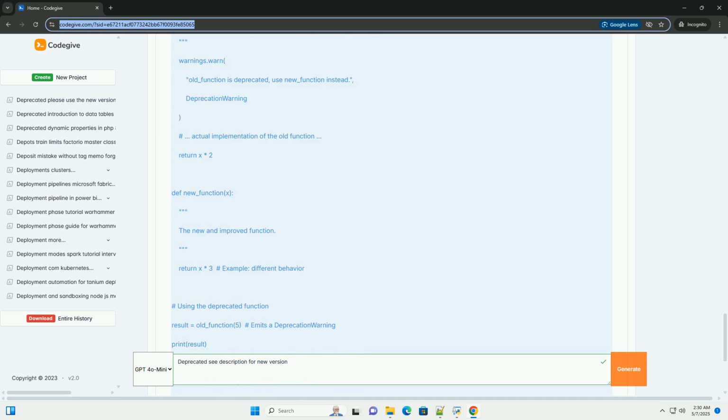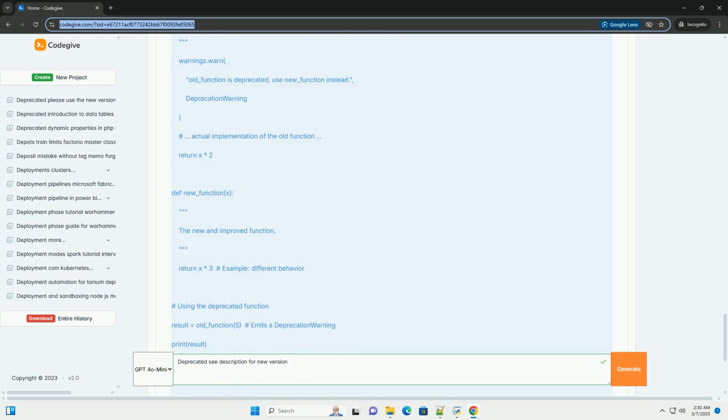5. Update dependencies. Deprecated code often originates from third-party libraries or frameworks. Keep your dependencies up to date to benefit from bug fixes, security enhancements, and the latest APIs, which may include replacements for deprecated functionality. 6. Use automated refactoring tools. If available, some IDEs and code analysis tools provide automated refactoring capabilities that can help you replace deprecated code with the recommended alternative. These tools can significantly speed up the migration process.